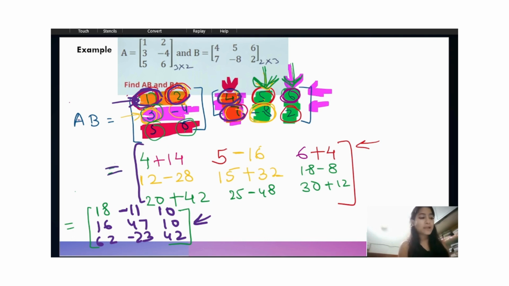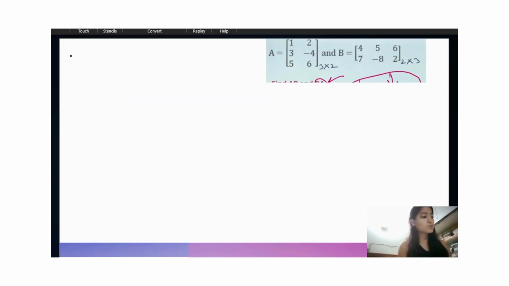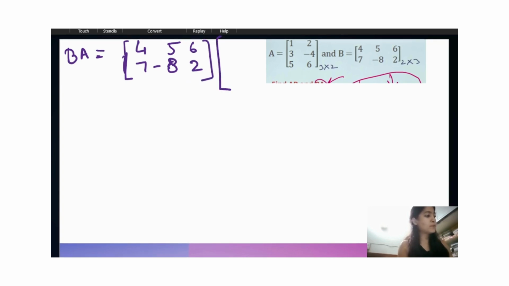Okay, next we have to find the matrix BA. To find the BA matrix, we have to write the matrix B first: 4, 7, 5, minus 8, 6, 2, and here 1, 3, 5, 2, minus 4, 6. Alright, so here again we have to do the same as we did with AB. We have to take the first row and here the first column.